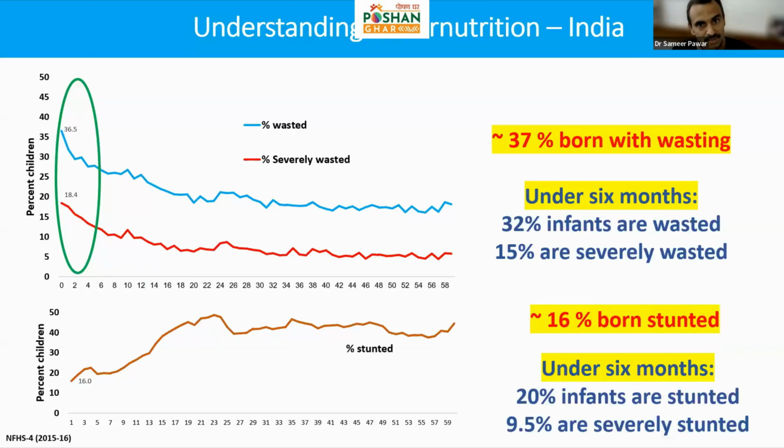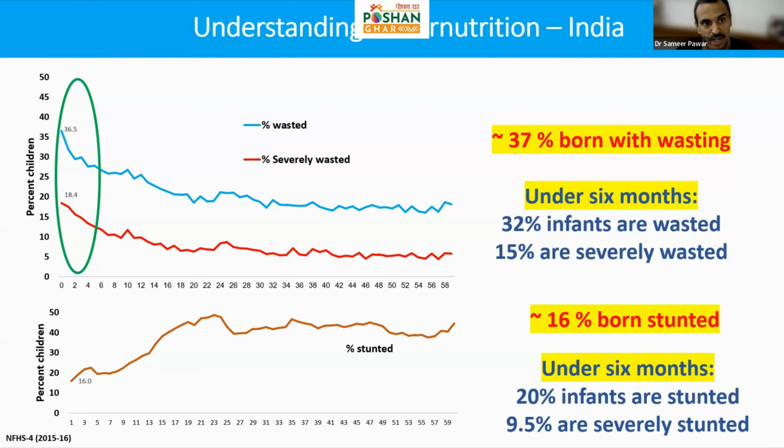Now, what is happening in India? In India, if you see NFHS data, we see that 18% of children are born with low birth weight, with the definition of 2.5 kilogram and lower. Now, if we classify them into wasting and stunting, 37% of them fall in the category of wasting at birth, and then 32% remain wasted even at 6 months, and then it starts dropping.